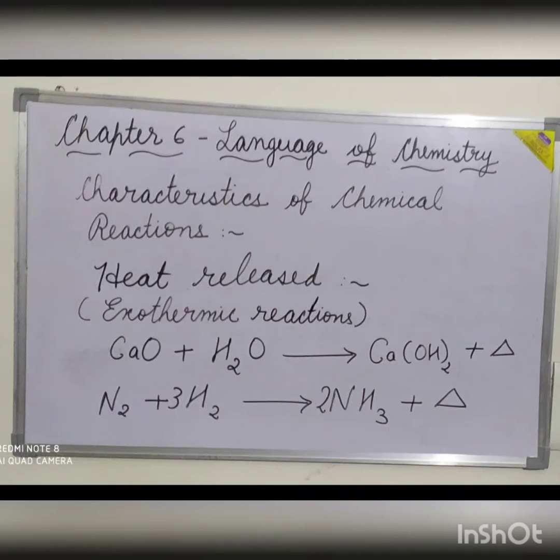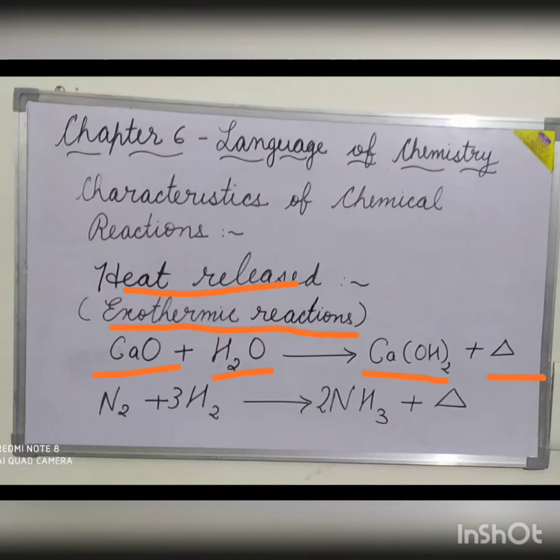Next, reactions in which the heat is released. The chemical reactions in which heat energy is evolved or released along with the formation of the products is called exothermic reaction. An exothermic reaction causes rise in temperature. For example, when water is added to calcium oxide, also known as quicklime, a large amount of heat energy is released along with the formation of calcium hydroxide, also known as slaked lime, which boils the water.